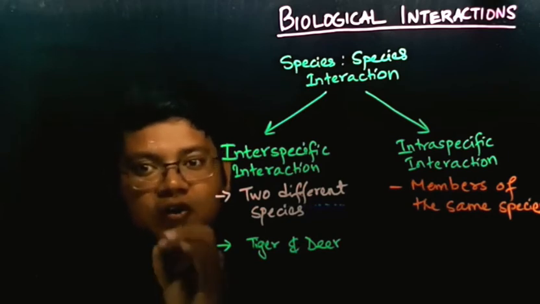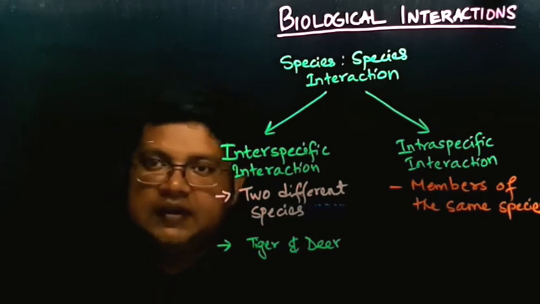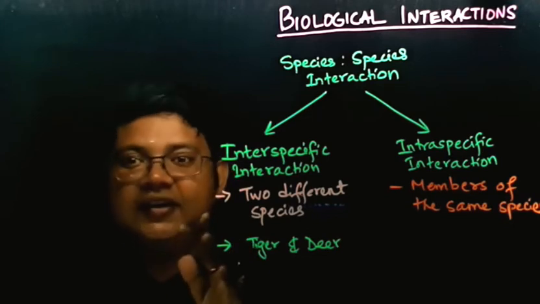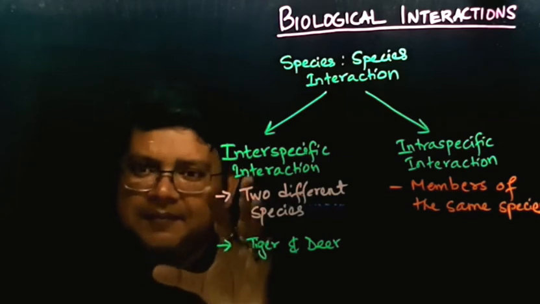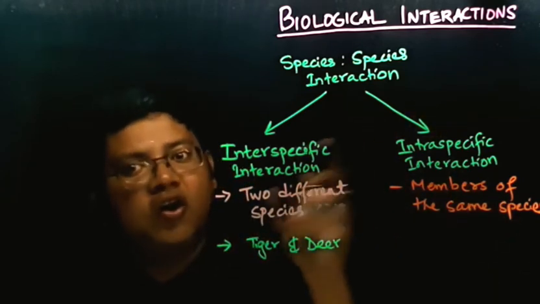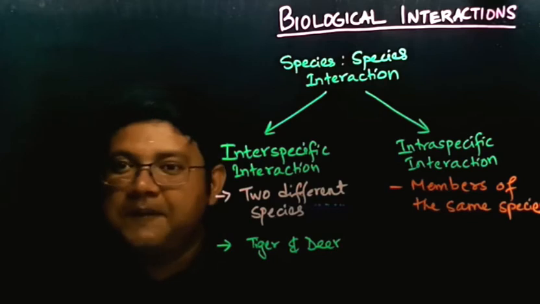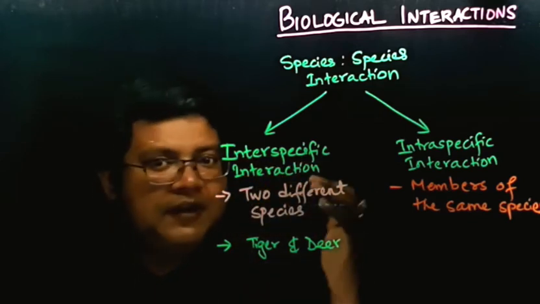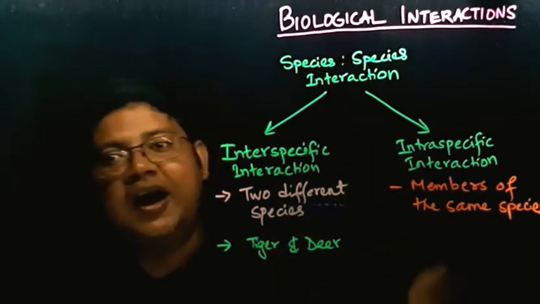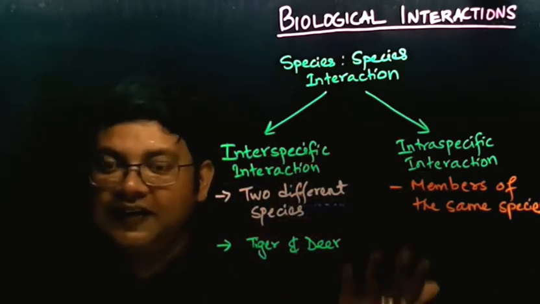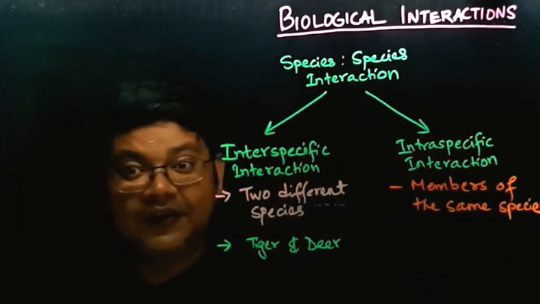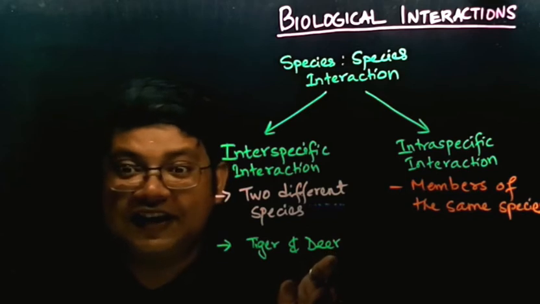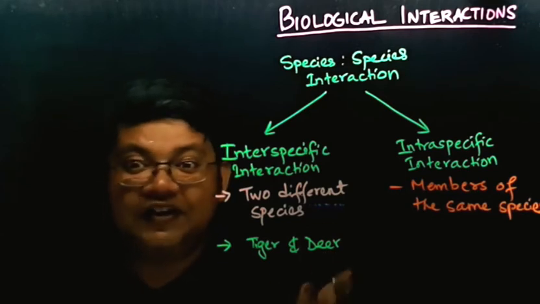Now, you have to also understand one more point over here. Interactions between the members of a species or between two species may be beneficial or may be harmful. They may be beneficial for both, harmful for both, or beneficial to one of them. Like over here, the tiger is getting benefited by killing a deer, but it is harmful for the deer because it is getting killed.